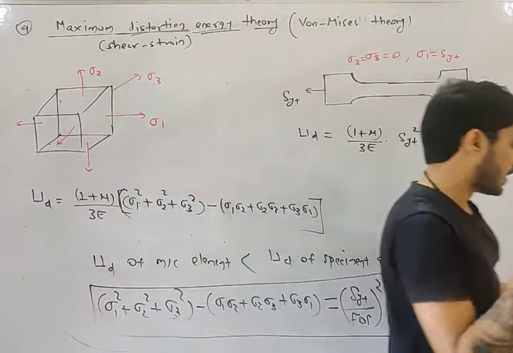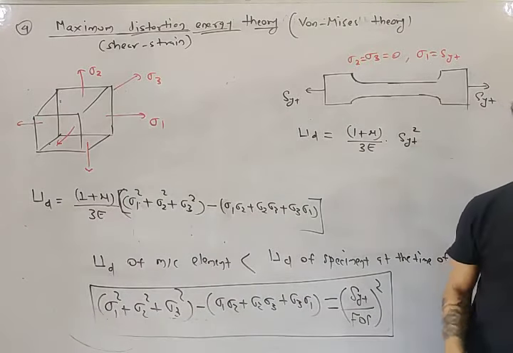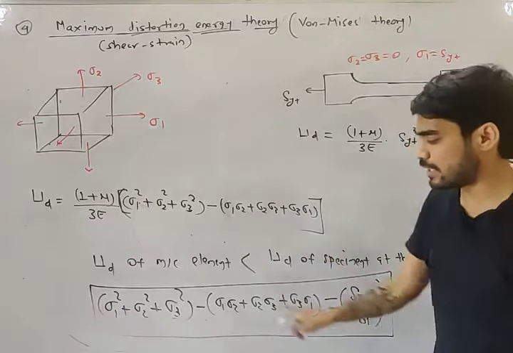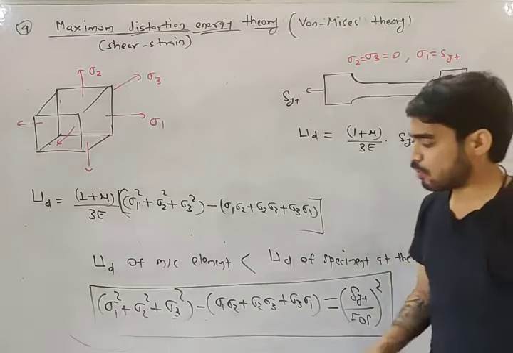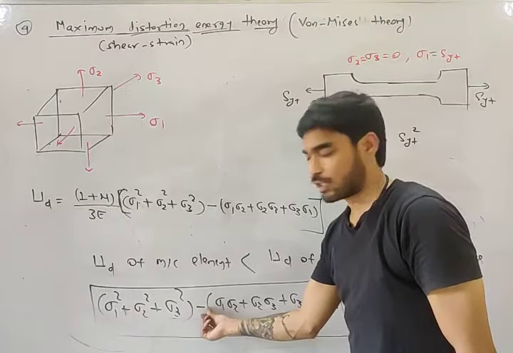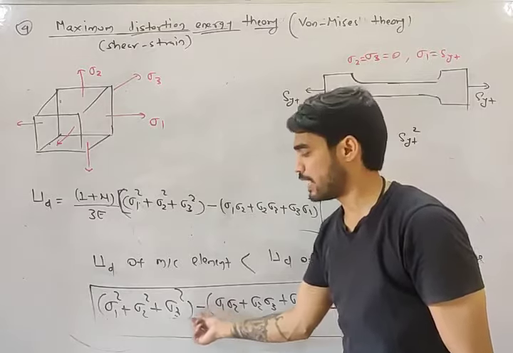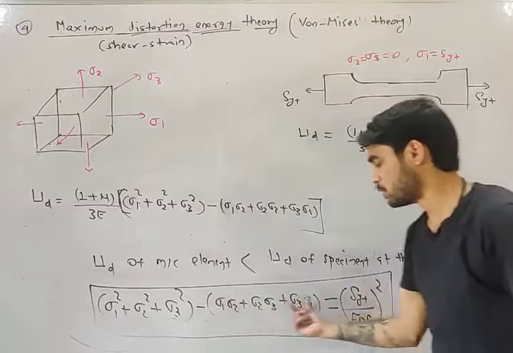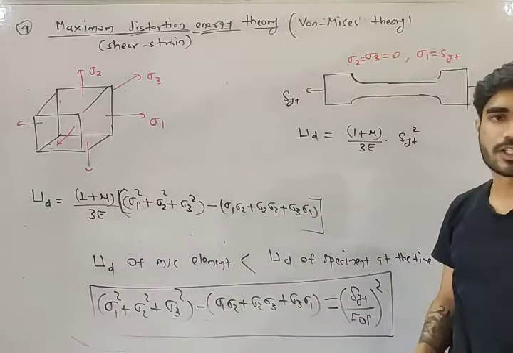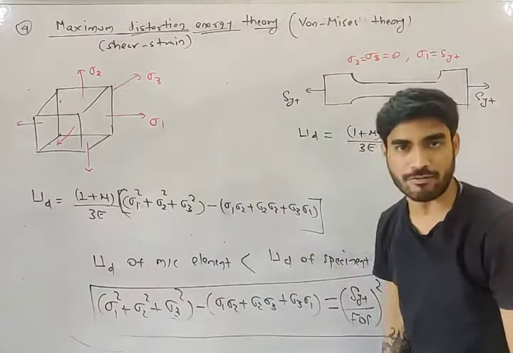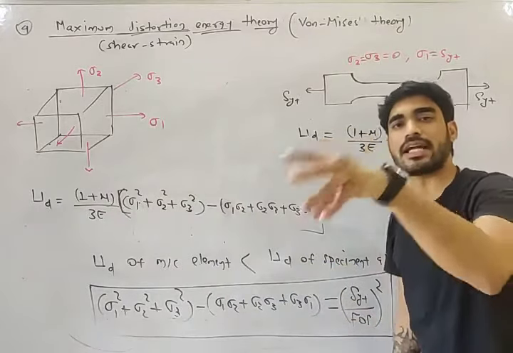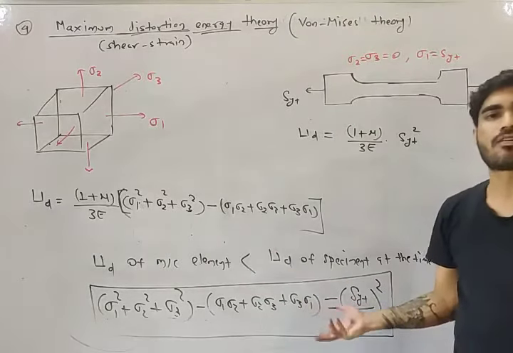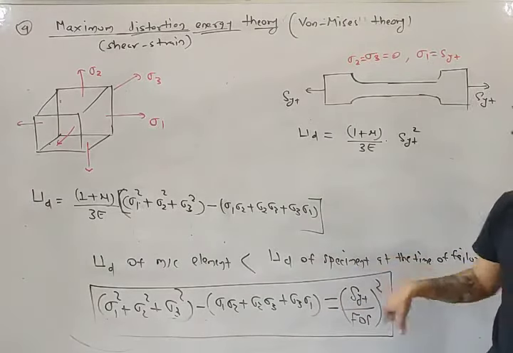It is very easy to remember. If you remember the strain energy theory, you can remember this very easily. In case of strain energy theory, the equation is almost the same. Only out of the bracket, you will get 2 mu: sigma 1 square plus sigma 2 square plus sigma 3 square minus 2 mu into this. For distortion energy theory, in the equation of strain energy, just put mu equals 0.5 and you will get this equation.